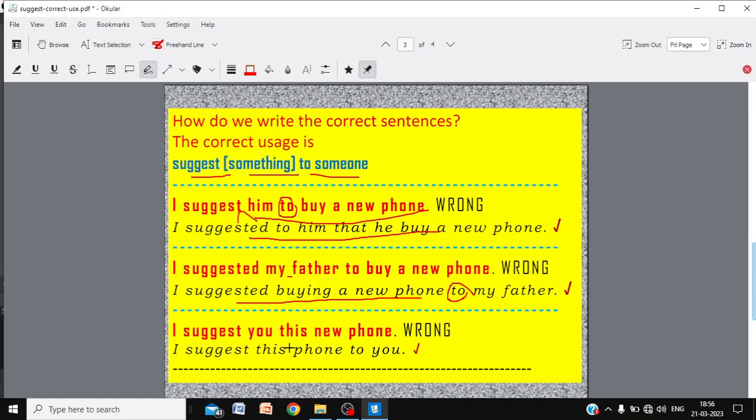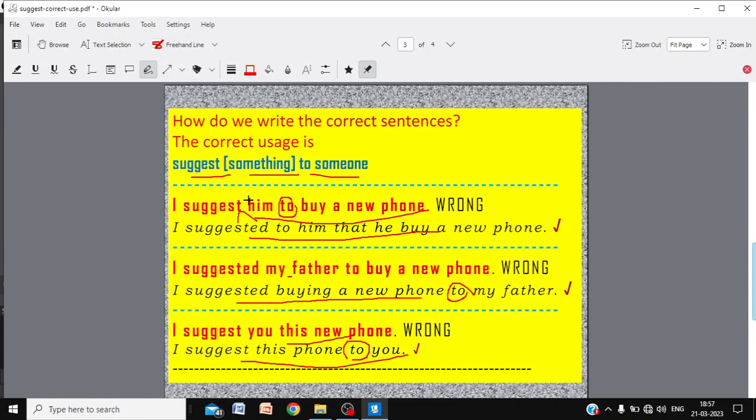"I suggested buying a new phone to my father," or "I suggested to my father that he buy a new phone." "I suggest you this phone." Again wrong. "I suggest this phone to you." The to is needed. So what you are suggesting, buying a new phone, here we don't need the preposition to.